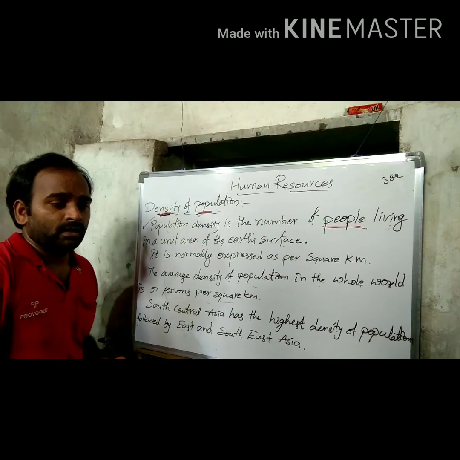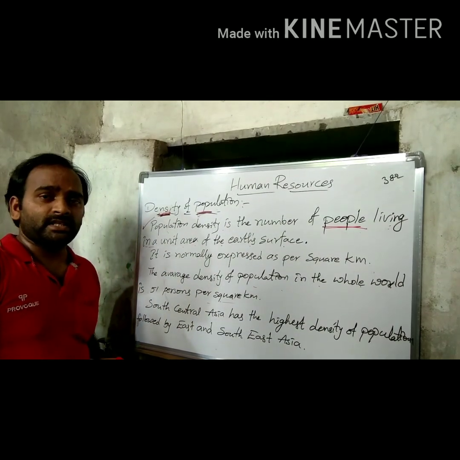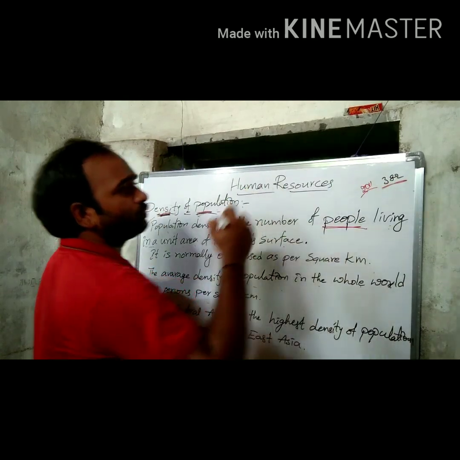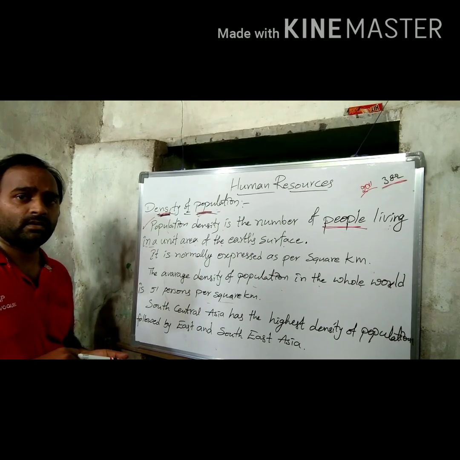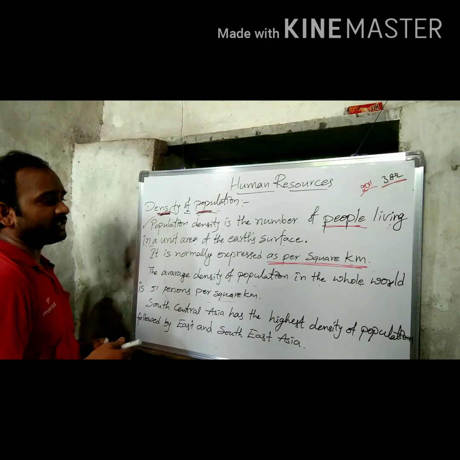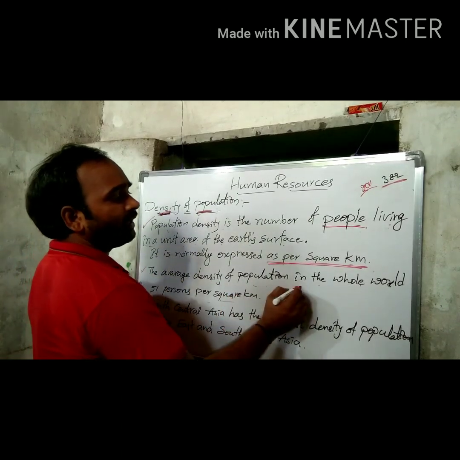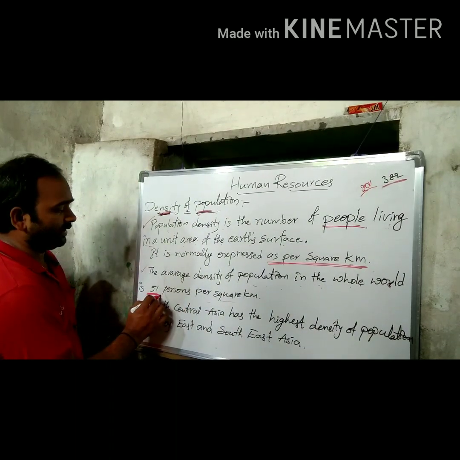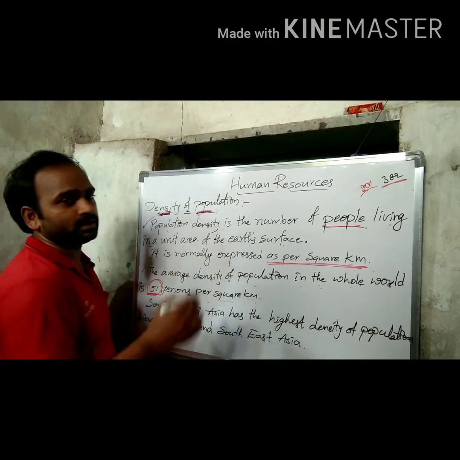On the basis of the 2011 census, 382 persons are living per square kilometer in our India. The average density of population in the whole world is 51 persons per square kilometer.